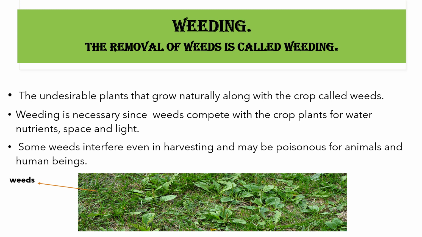The weeds have to be removed as they compete with the crop plant for water, nutrients, space, and light. Thus, they affect the growth of the crop. Some weeds also interfere in the harvesting and may be poisonous for animals and human beings.